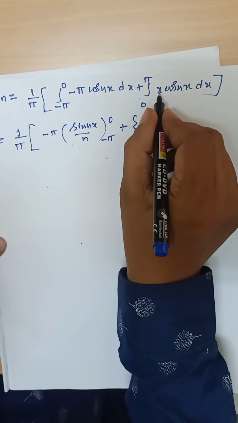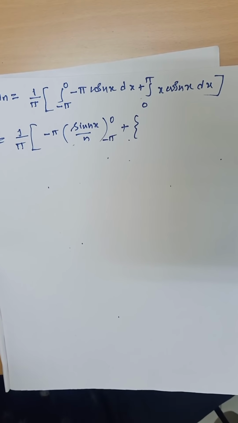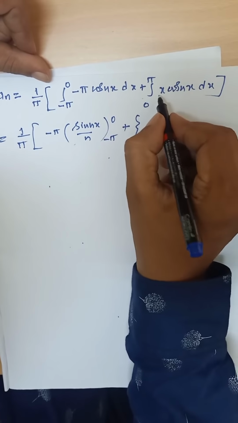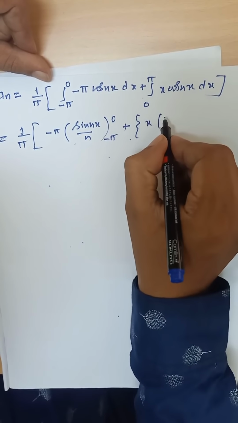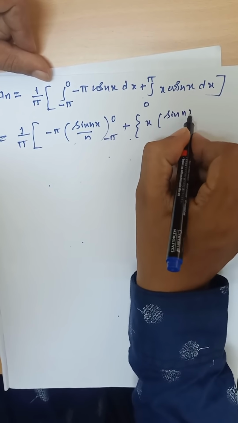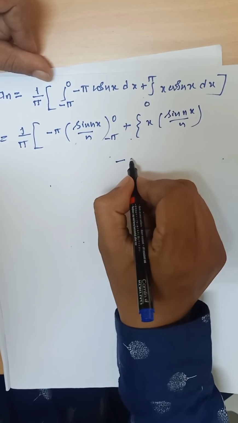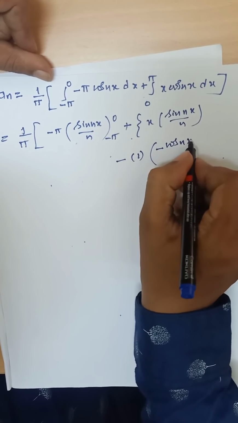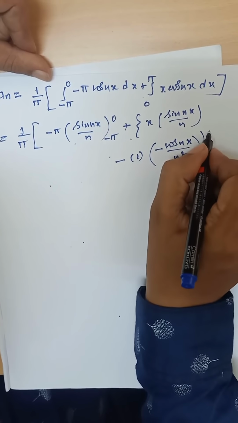Here two functions are there. First function x, second function is cos nx. You apply Bernoulli's rule of integration by parts. That is x into the integral of cos, which is sin nx divided by n, minus the derivative of x, which is 1, into the integral of sin, which is minus cos nx by n, into n square, from 0 to pi.